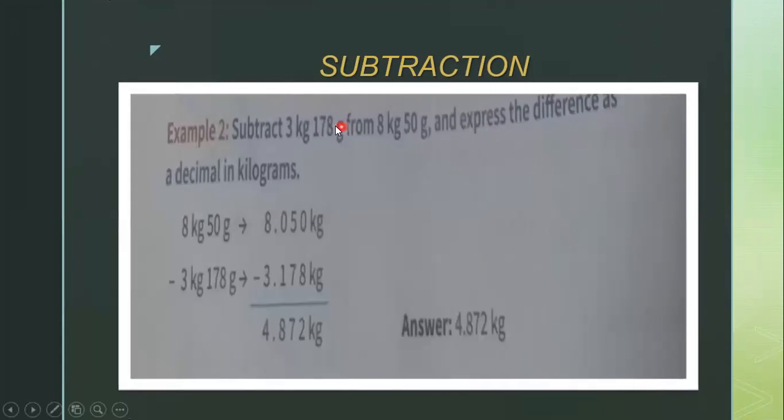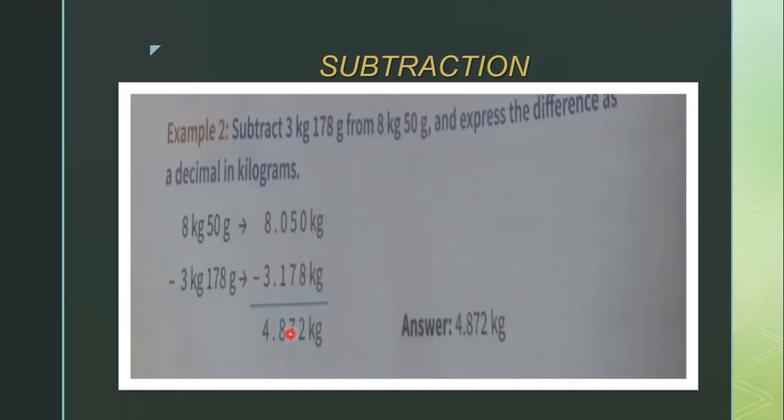Next, subtraction. Subtract 3 kg 178 grams from 8 kg 50 grams and express the difference as a decimal in kilograms. Subtraction means you always subtract from the bigger number the smaller number. First you have to write 8 kg 50 grams. In decimal form we write this as 8.050 kg. Next, 3 kg 178 grams. We write this in decimal form as 3.178 kg.